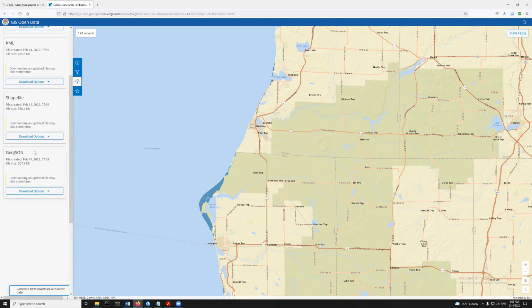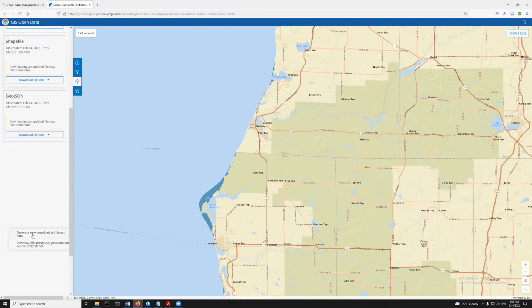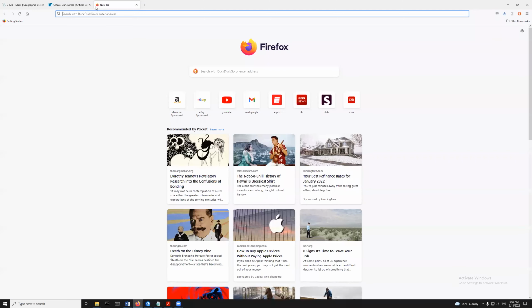So I just clicked on that, and now what is happening? At the bottom it says generate a new download with the latest data, and it's going to start downloading and thinking. I imagine once that's done, it would provide me with a way to download that file, and then I could bring that file into my own project and go from there. So that's a way to maybe get some data.